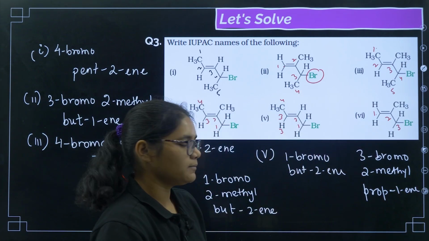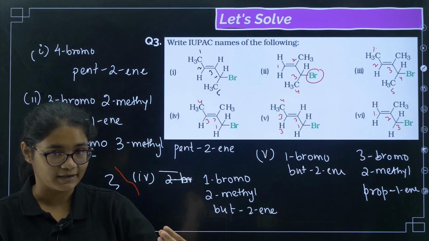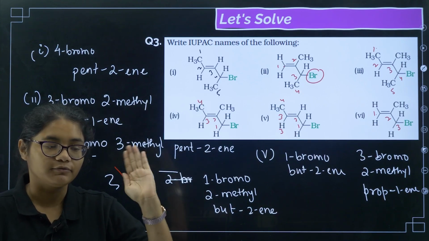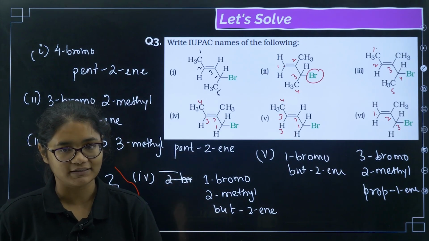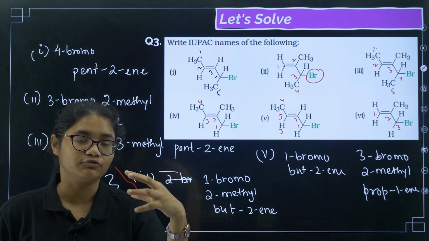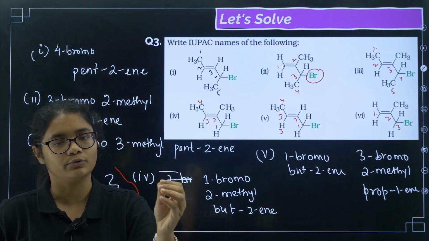So you have to remember, the double bond should be given first priority and then the halogen. But if the double bond is getting the same priority on both sides, then you should order the numbering in such a way that the halogen gets the lowest priority.